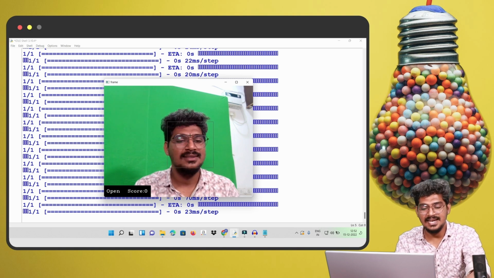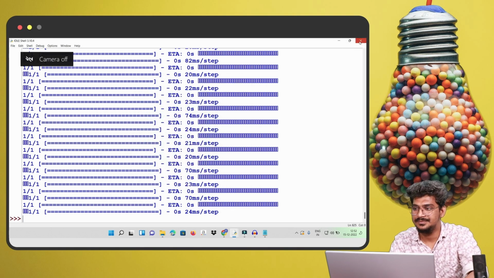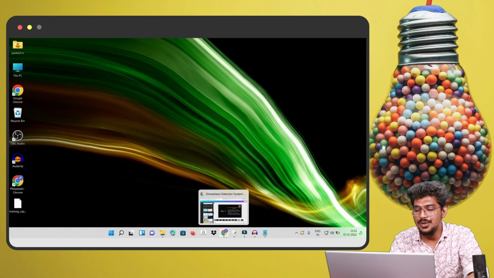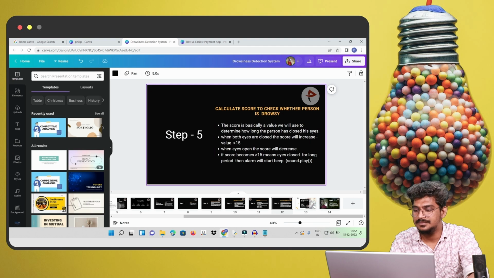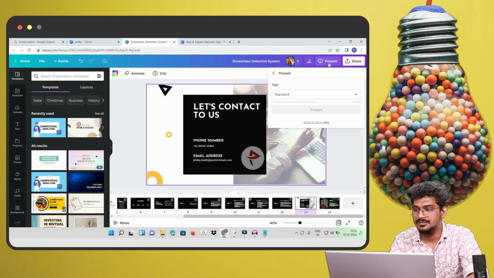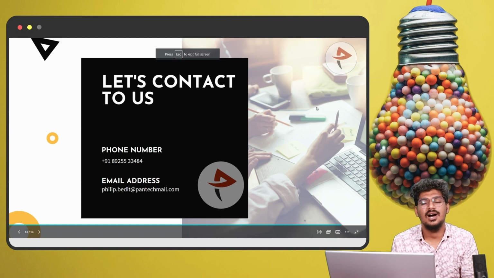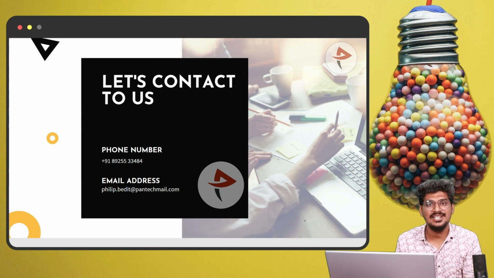Okay, that's it, guys. So this is the output for our drowsiness detection system. The driver drowsiness detection system can detect when the driver is going to sleep.